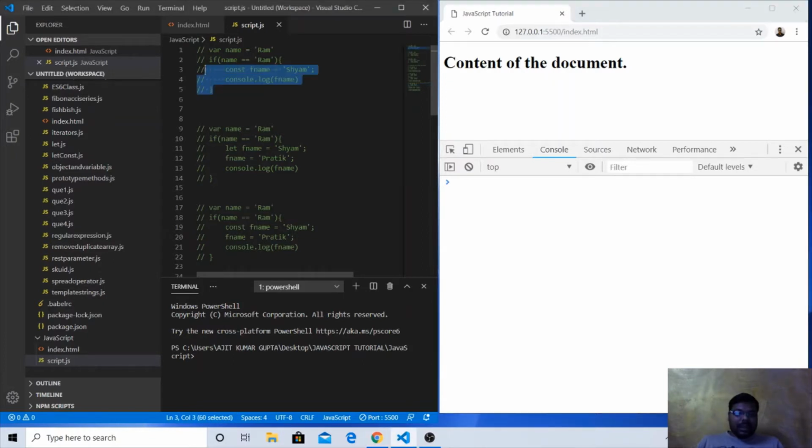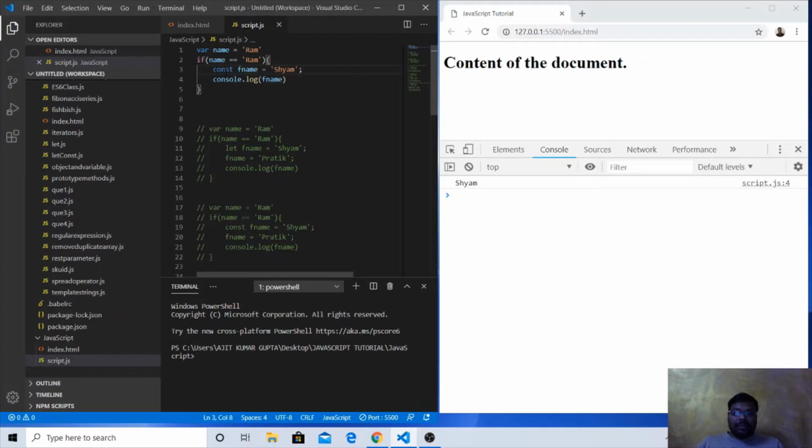So this is the same example from our last session. We have one variable with the name and the keyword is var: var name equal to ram. We already know that var is a function scope variable, not a block scope variable. If name double equal to ram, we are checking the value of name and ram. If it is equal, it will come inside the block.